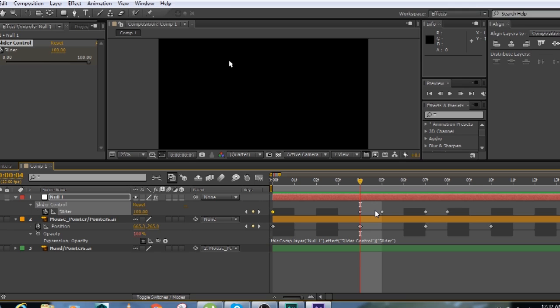Because if I go a few frames from here, the fault should come in. You can see this dips down, and something is happening. This is not quite right, and it's also very difficult to animate this property from here.